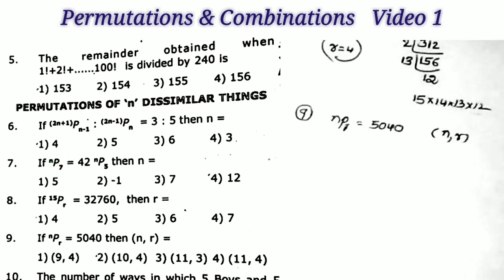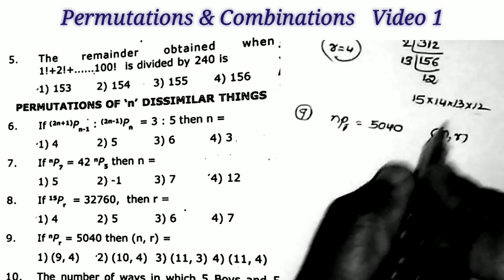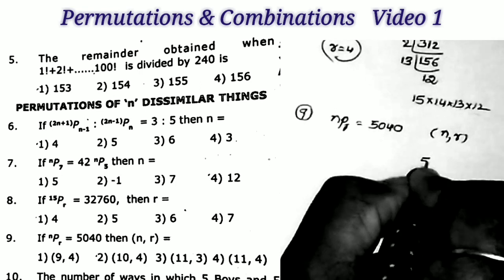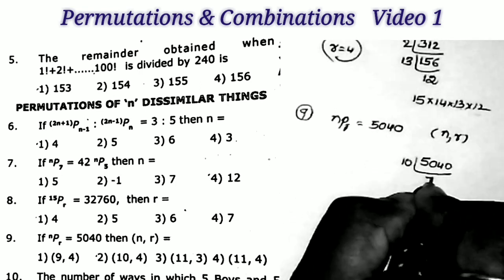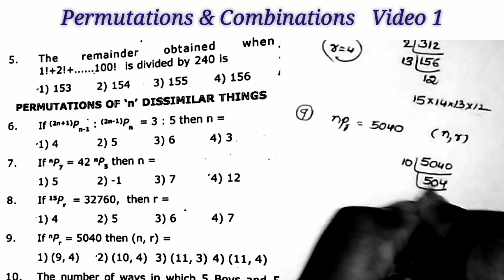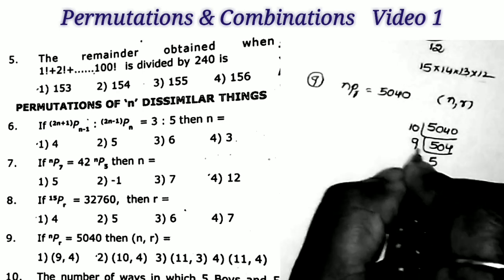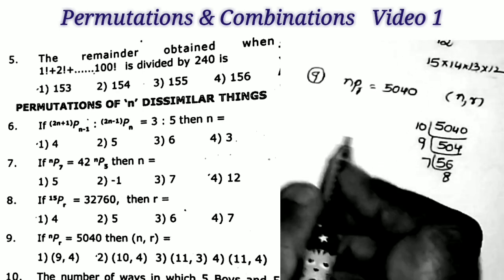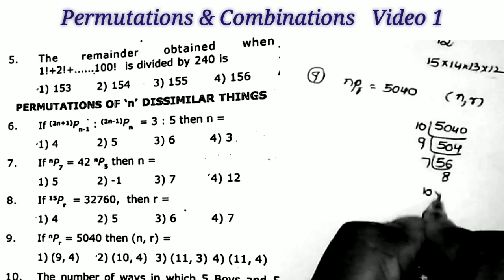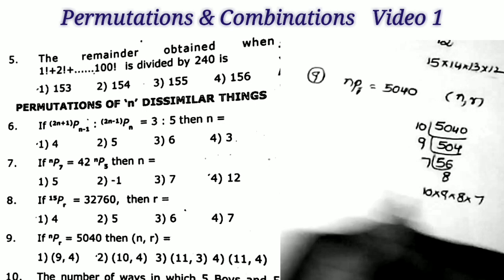That's all. Next question, if nPr is equal to 5040, then what are the n comma r values? Okay, so here also I take the number and do the short division. First I take the number 10 here. 10 into 504. Now taking the number 9 here. 5 9s are 45, 54, 6. And this is 7 into 8. Okay, therefore the given number value is equal to 10 into 9 into 8 into 7.